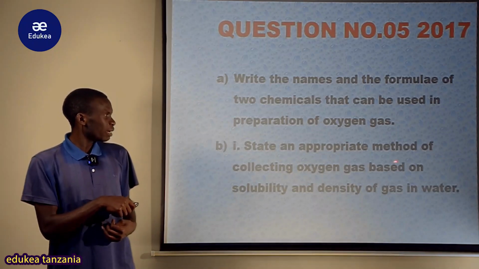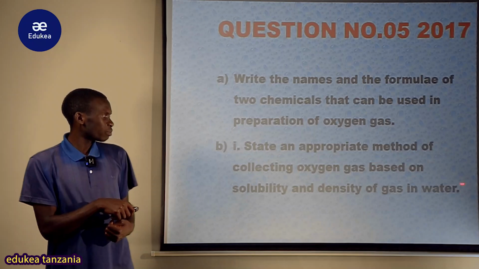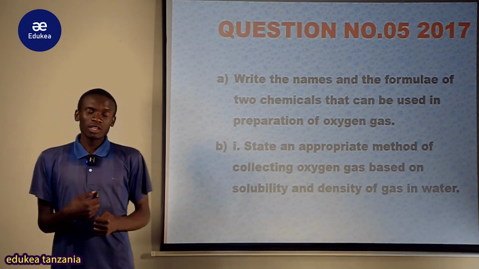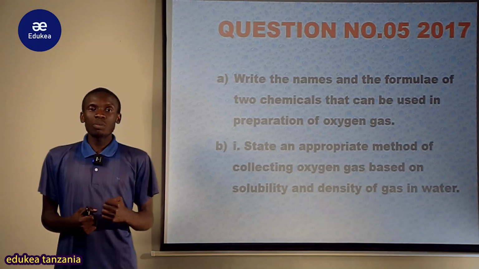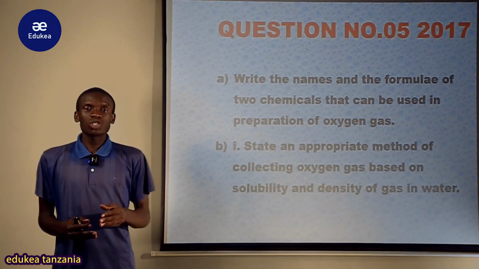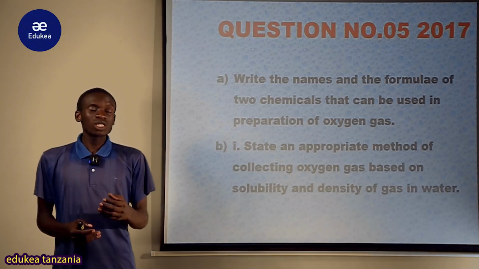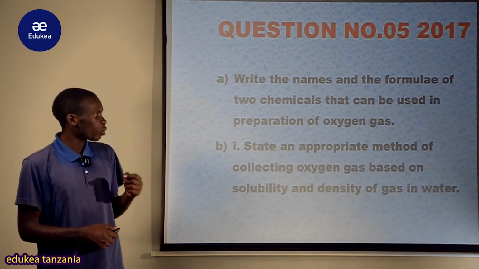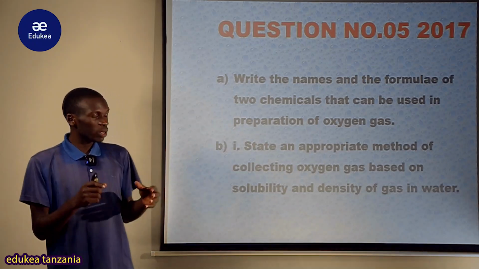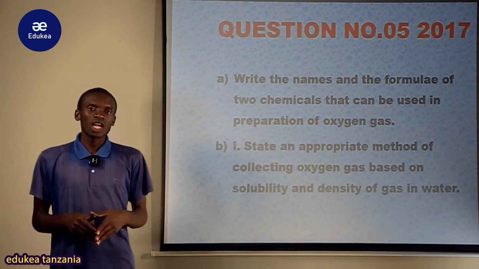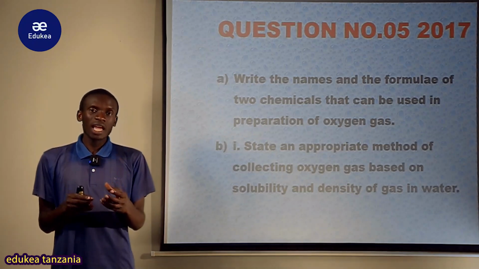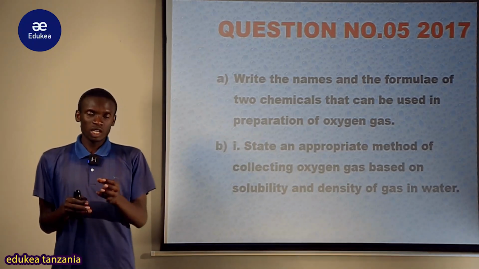Part B stated: state an appropriate method of collecting oxygen gas based on its solubility and density relative to water. So in part B1, a student was supposed to give a way of how oxygen gas can be collected by considering its density compared to water and its solubility in water, because gases are collected in terms of their density and their solubility in water.